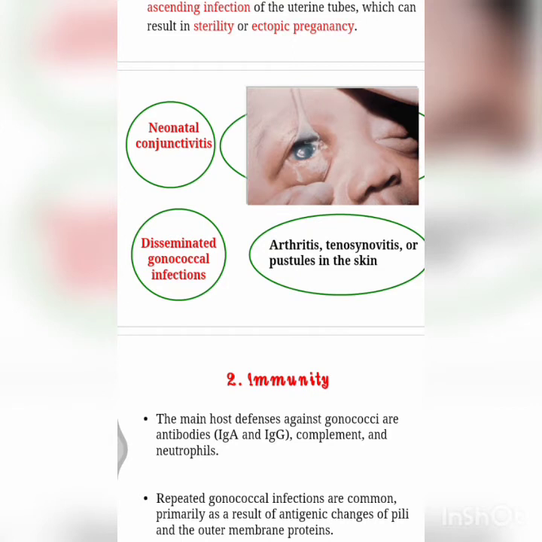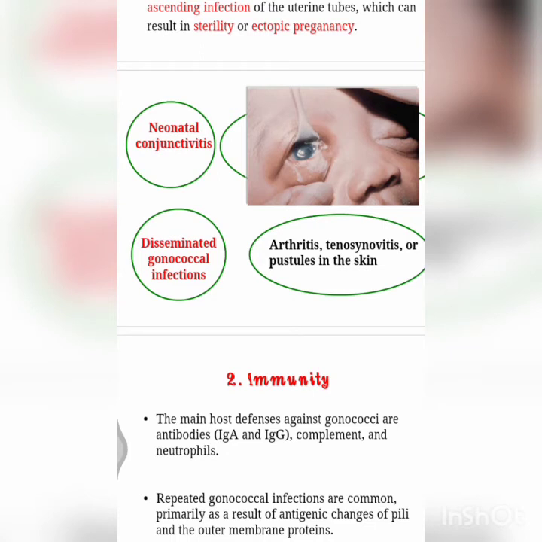IgA protease, as in meningitis, also inactivates the IgA and increases the capability of the bacteria to stay inside the host. The pathogenesis is mainly that they cause gonorrhea. Infection may occur due to sexual contact, adhesion to the urethral mucosal surface, and penetrating through the intracellular spaces to reach the subepithelial connective tissue, finally causing urethritis and urethral discharge. From that discharge, it may leak and cause disease in others.